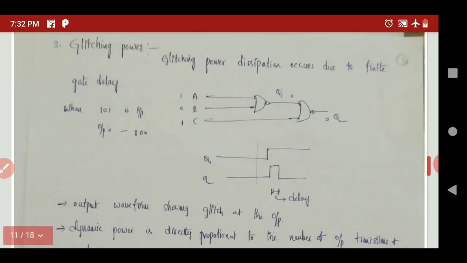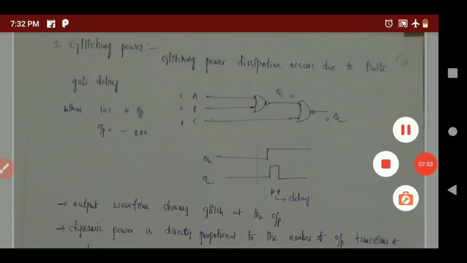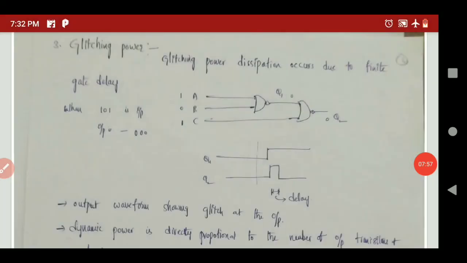So here, we are discussing only two kinds of topics, and the third one is glitching power dissipation. Glitching power dissipation means that, from the circuit analysis point of view, in any circuit we obviously use some gates. These gates also have some internal delays. Due to the internal delays, there is the possibility of some intermediate states occurring before the output stabilizes. So that's why some power dissipation takes place in the circuit. That's why it is called glitching power dissipation.